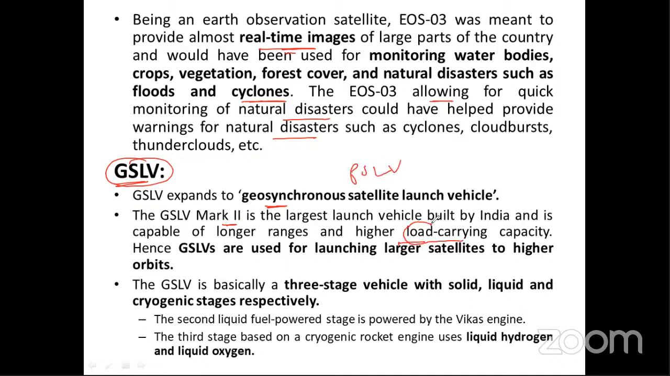Okay, because its weight is very high. Hence, GSLV are used for launching larger satellites to higher orbits. This is the key statement here. You must know GSLV are used for launching larger satellites to a higher orbit. Now, GSLV is basically a three-stage vehicle. Again, a point here: it is a three-stage vehicle with solid, liquid, and cryogenic stages respectively.